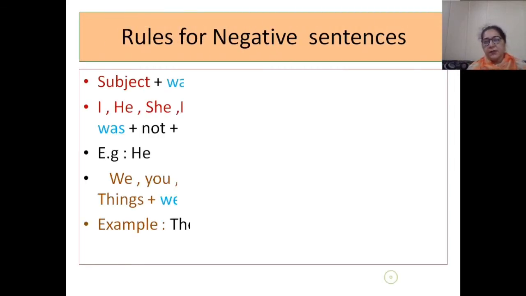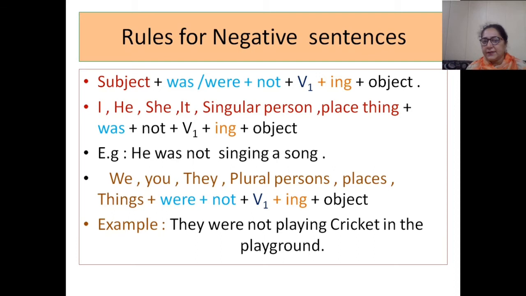And now after this I am telling you the rules for negative sentences. Negative is indicated directly by the name given. Negative means not. When some statement is given in a negative sense, we are denying, right? I haven't done this thing, and I was not there. So in all these, not is being added. The same rule is there: subject plus was or were, but I am adding not plus verb's first form plus ing plus subject.